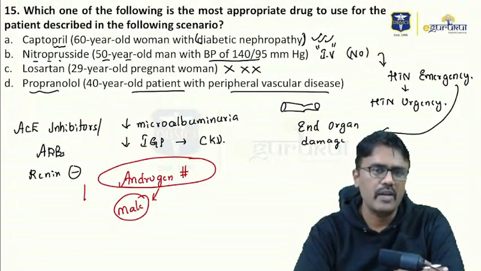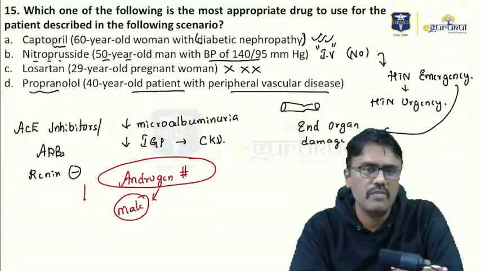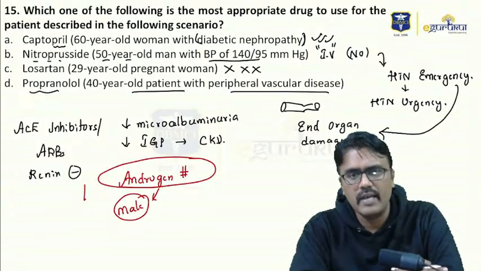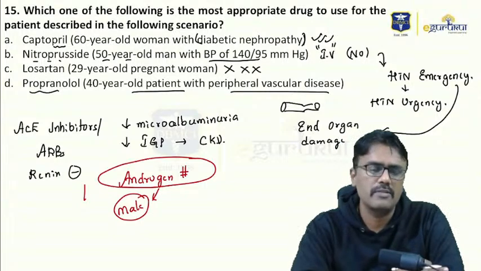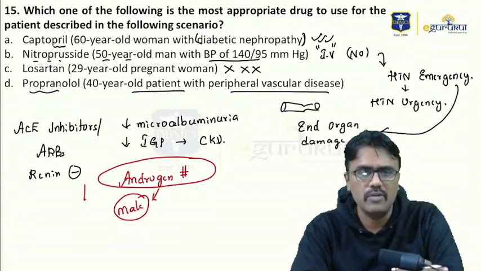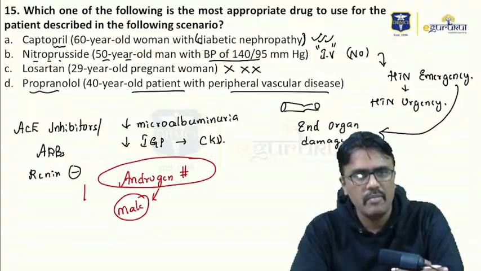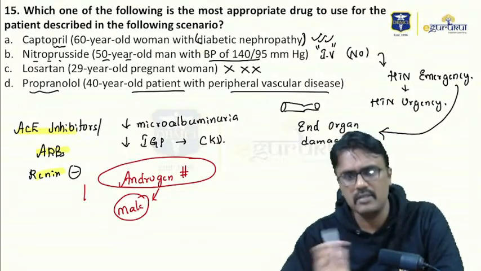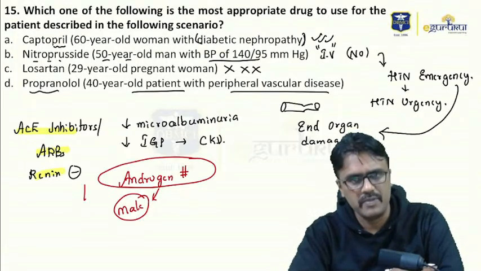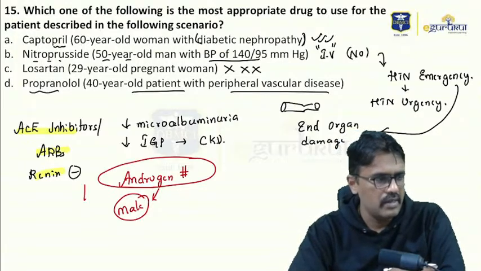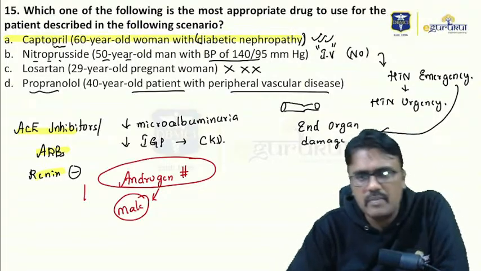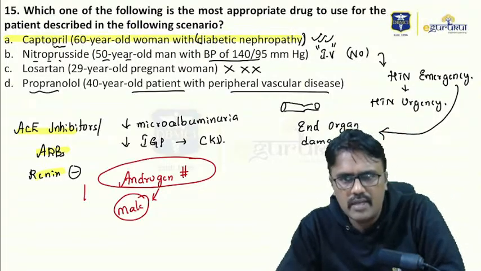Why don't we use atenolol? Because atenolol increases small for gestational age. We don't use thiazides also because thiazides can decrease uteroplacental circulation. But the teratogenic drugs are ACE inhibitors, ARBs, renin inhibitors, as well as spironolactone and sodium nitroprusside. So the answer is A, captopril. That is the best one in a clinical scenario.